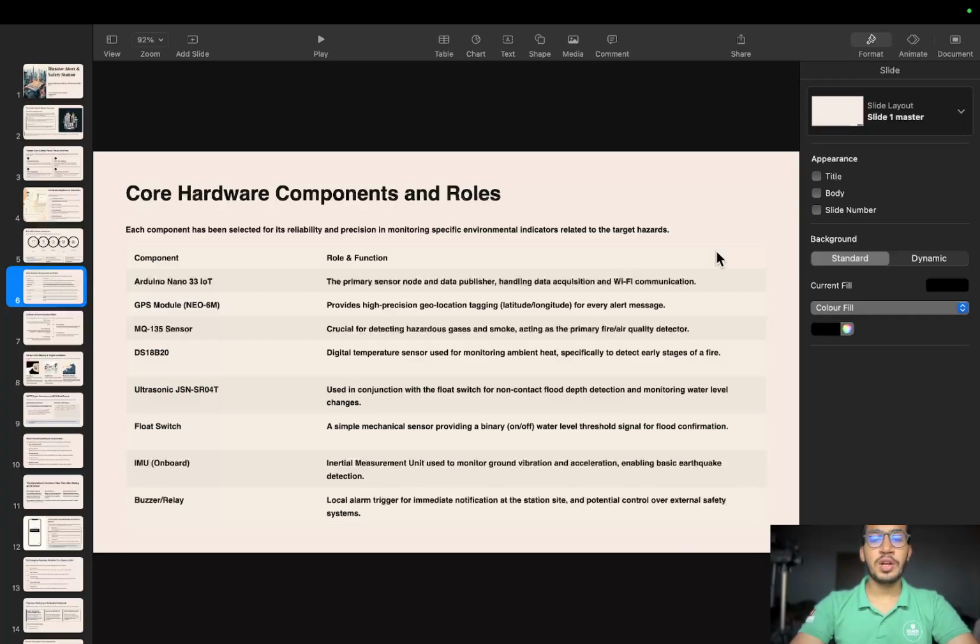For waterproof ultrasonic, I had used JSN-SR04T. For location, I had used GPS module. For alarms, I had used active buzzer or visualization LED strips. A small opto isolated relay if needed. All the pieces are common and easy to get. So now let's move to the next slide.